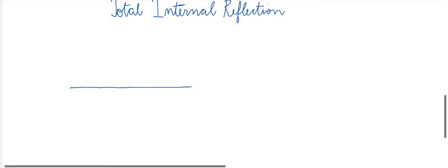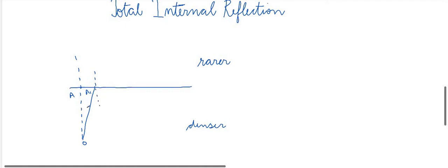This is the surface. Let us say this is rarer medium and this is denser medium. Make a normal to the surface. Name this point as O and this point as A. Now, if a light is coming from point O to point, let us say A1, it will get refracted into the rarer medium. To show refraction, we will first draw normal at the point A1.